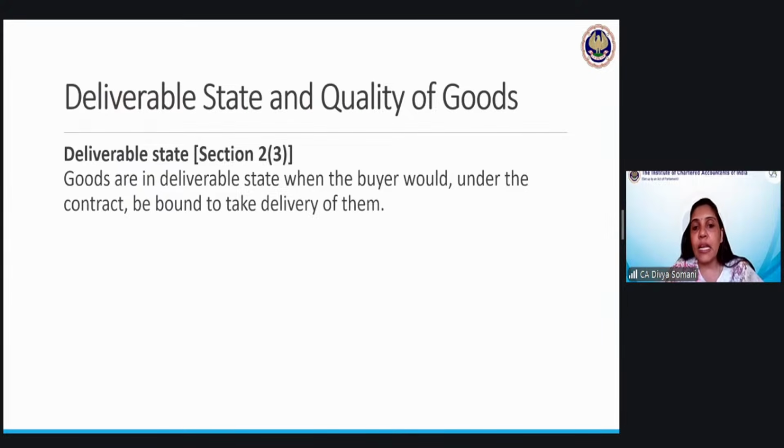There is nothing to be done with the goods now. It is almost ready. It is finally ready to be used. And the buyer should take the delivery. He is bound to take the delivery. That simply means the risk and reward with the goods has been passed to the buyer. Even though he is not taking them, he will bear the loss. So that is the case. He cannot deny it later on.